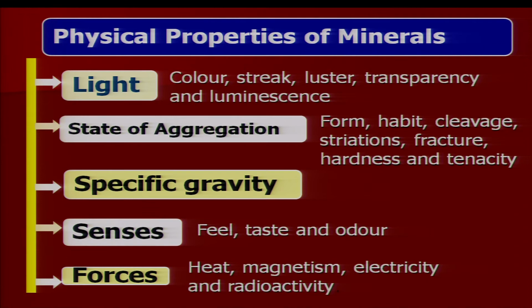What are those categories? First, form, habit, cleavage, striations, fracture, hardness and tenacity. These are the important properties of a mineral which I will discuss in this program.